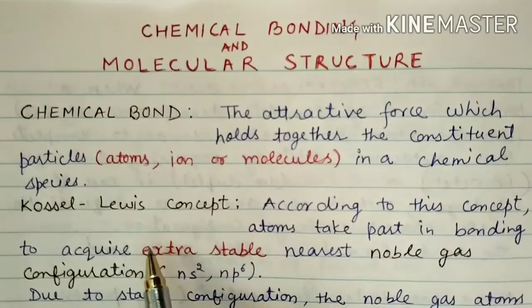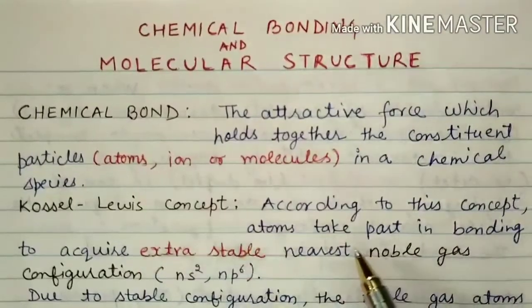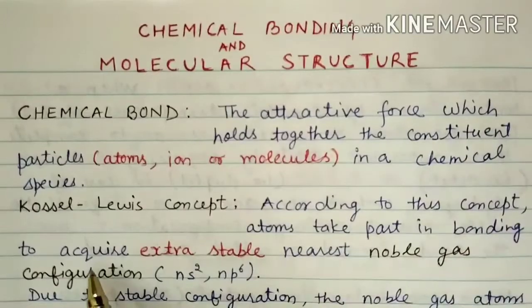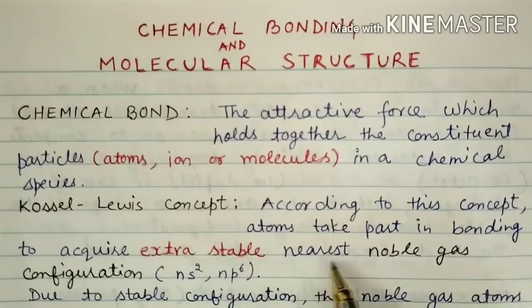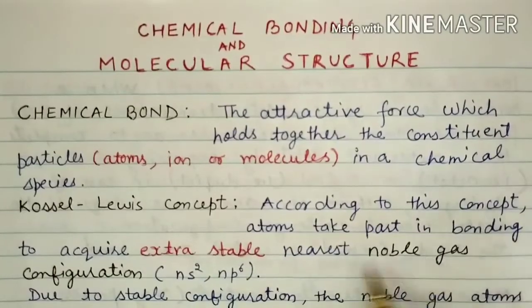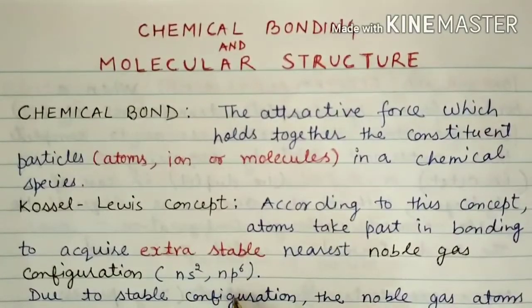Now the first question is why the atoms are going to combine. On that basis, Kossel and Lewis gave a concept. According to this concept, atoms take part in bonding to acquire the extra stable nearest noble gas configuration. And you know the nearest noble gas configuration is ns2np6.